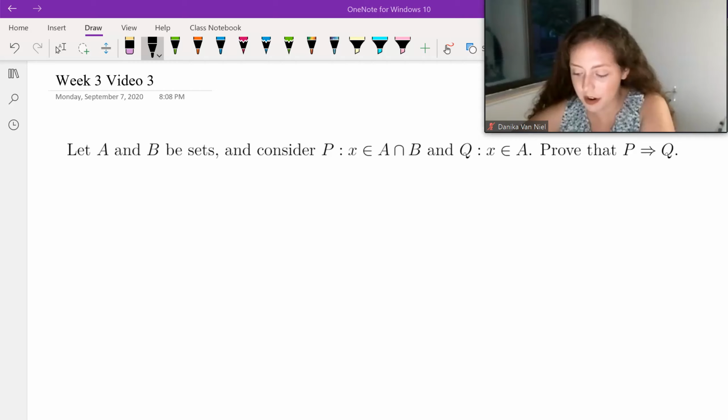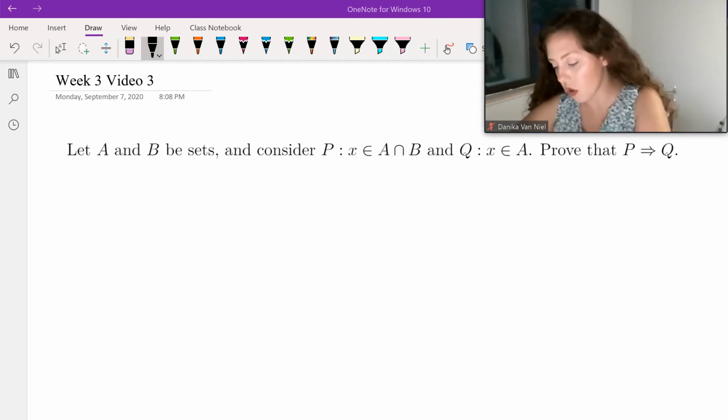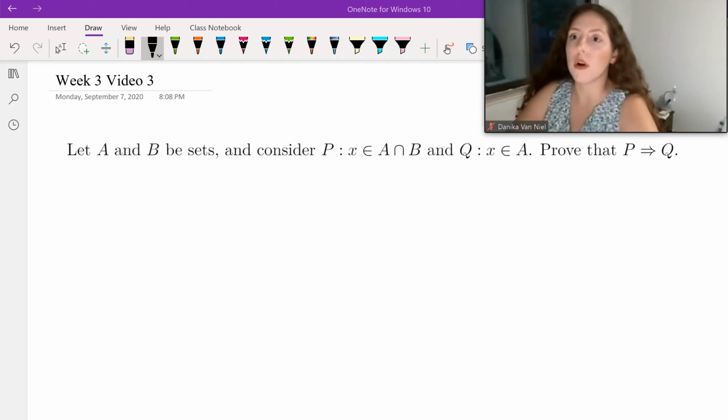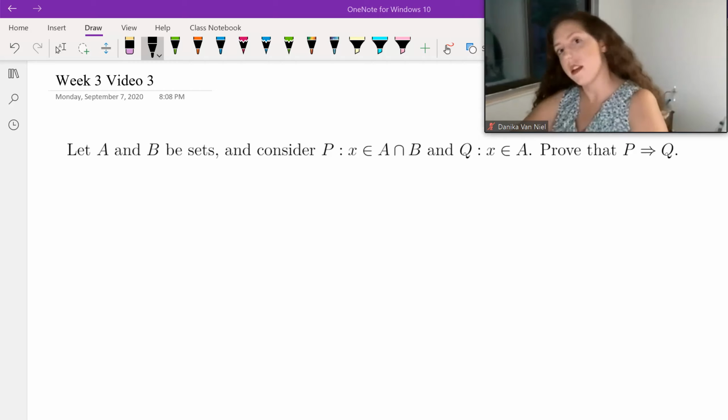Okay, so our first one, let A and B be sets and consider P as the statement X is an element in A intersect B and Q as the statement X is in A. We want to prove that P implies Q, or if P, then Q. Okay,